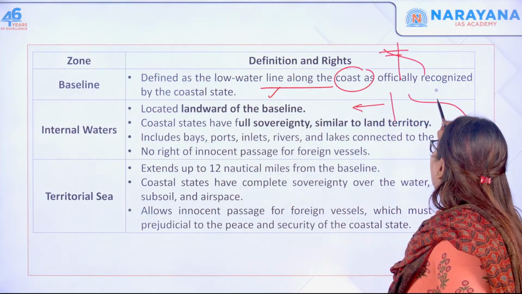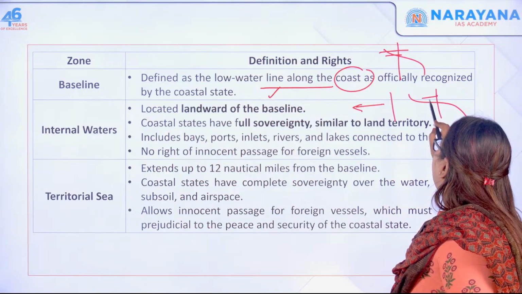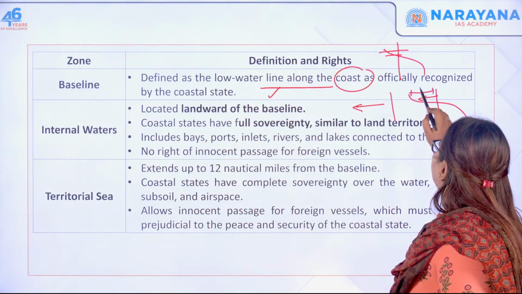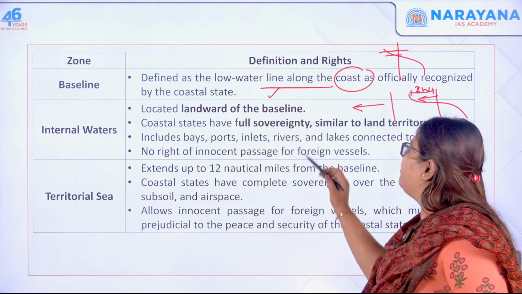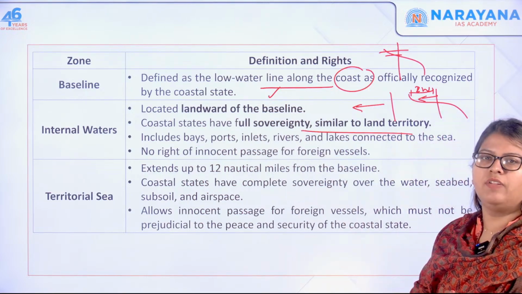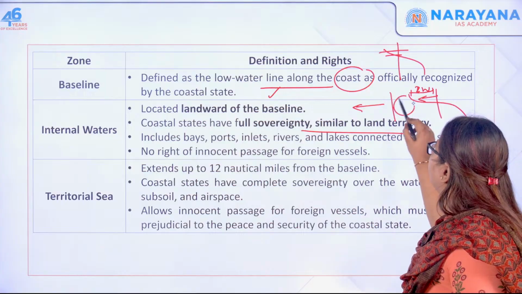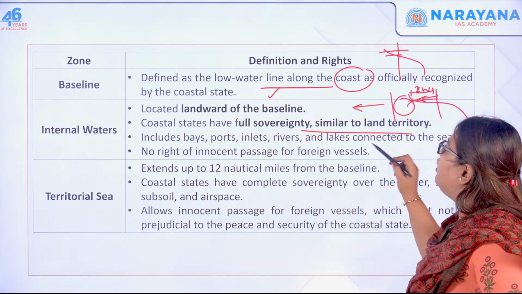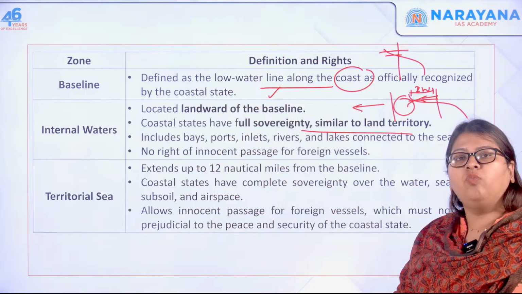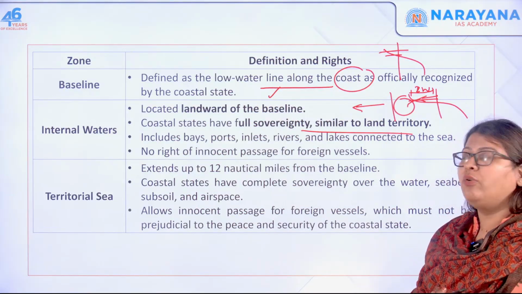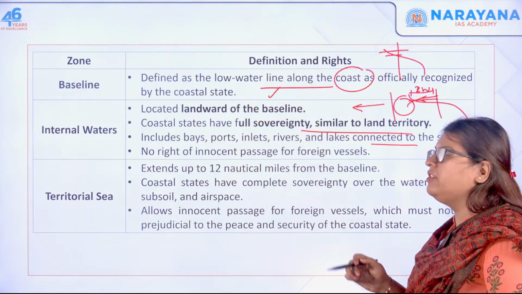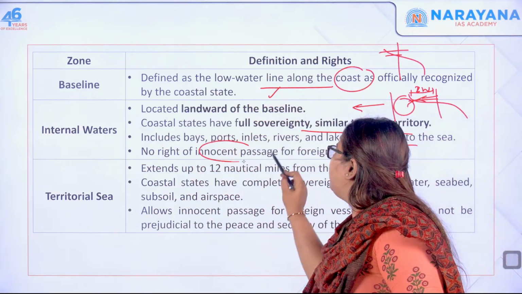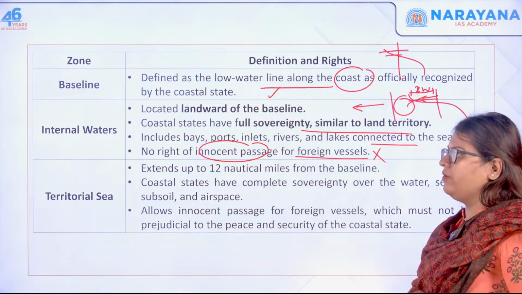If this is the land and this is the baseline, this portion is called the internal water, where the coastal state has sovereignty similar to that over its land territory. Just as the land belongs to the state, this portion of water also belongs. It can include rivers, bays, and lakes that are connected to the sea. Here no innocent passage for foreign vessels is allowed.